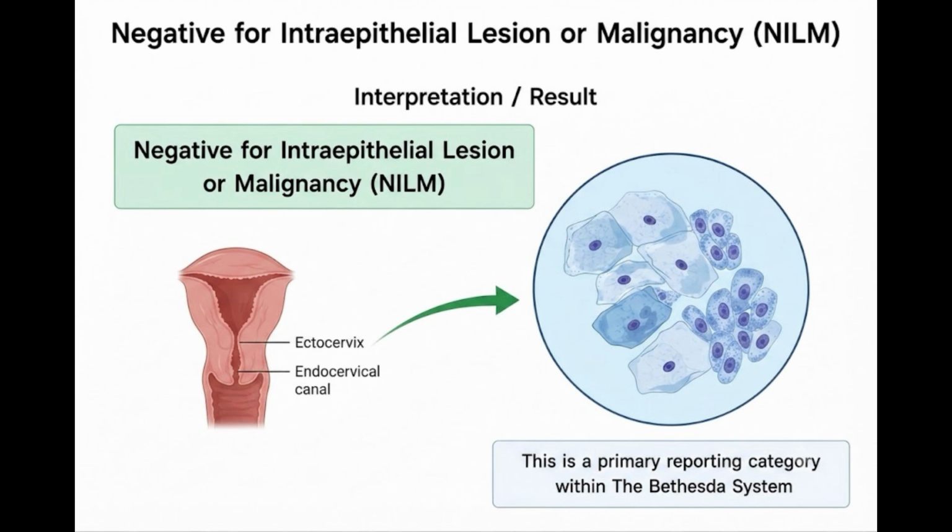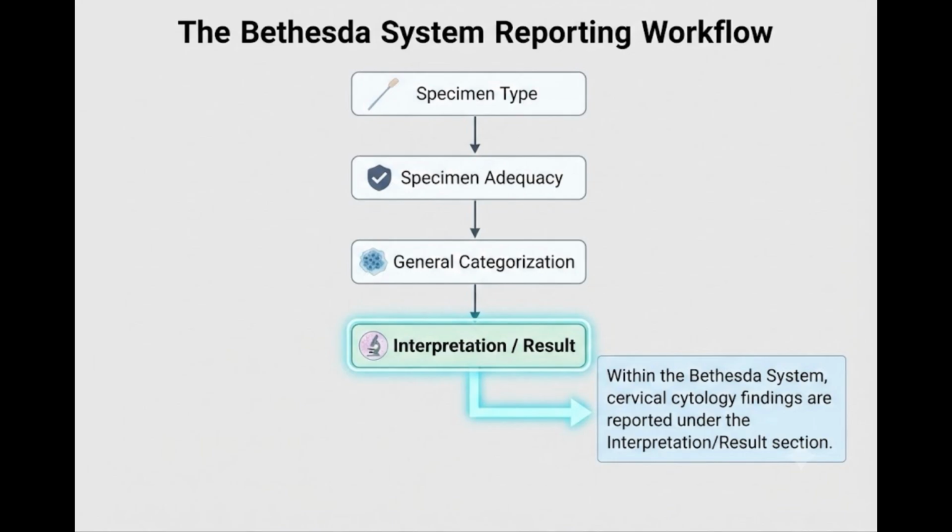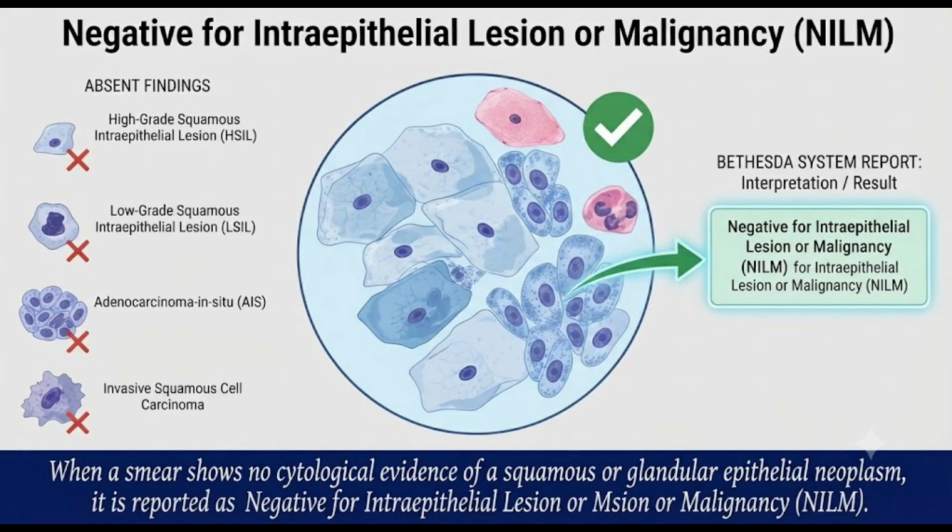Negative for intraepithelial lesion or malignancy, NILM. Within the Bethesda system, cervical cytology findings are reported under the interpretation/results section. When a smear shows no cytological evidence of a squamous or glandular epithelial neoplasm, it is reported as negative for intraepithelial lesion or malignancy, NILM.